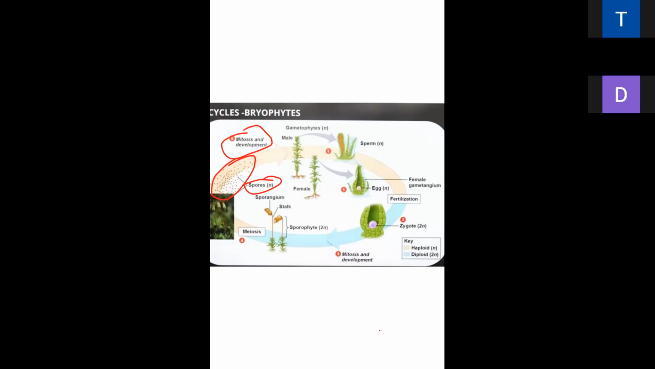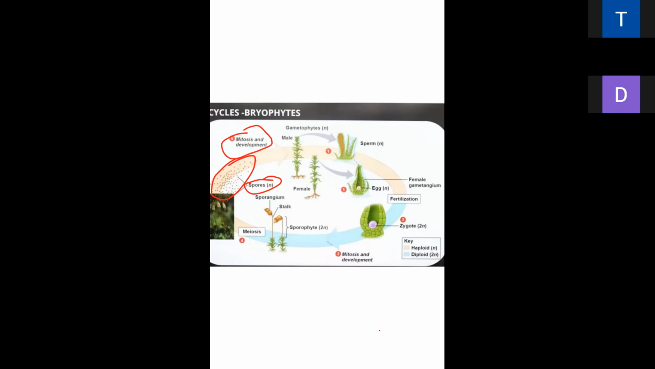Spores are in 1n number. They do not do meiosis after that, because if they do the meiosis, they carry the number n by 2. So they do not go for meiosis. Right, everybody?